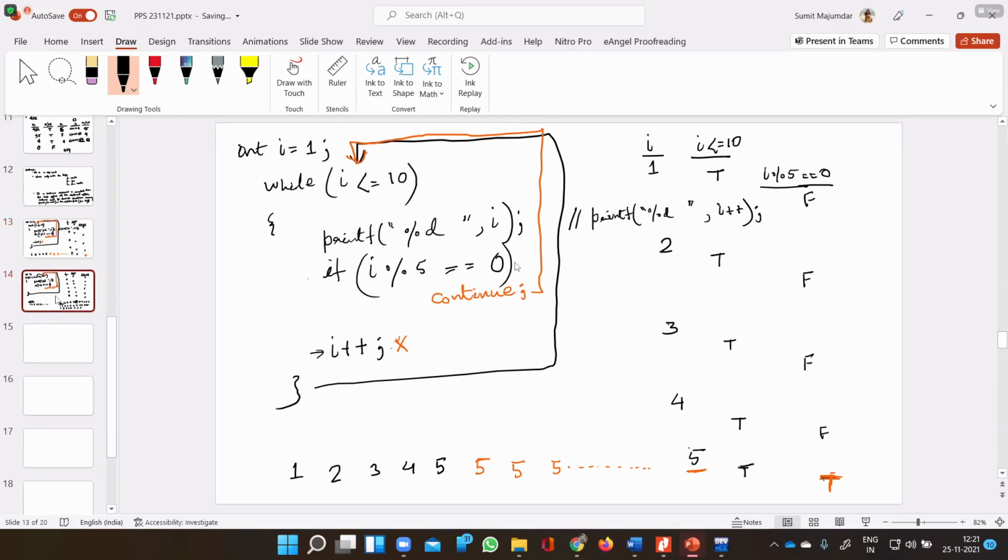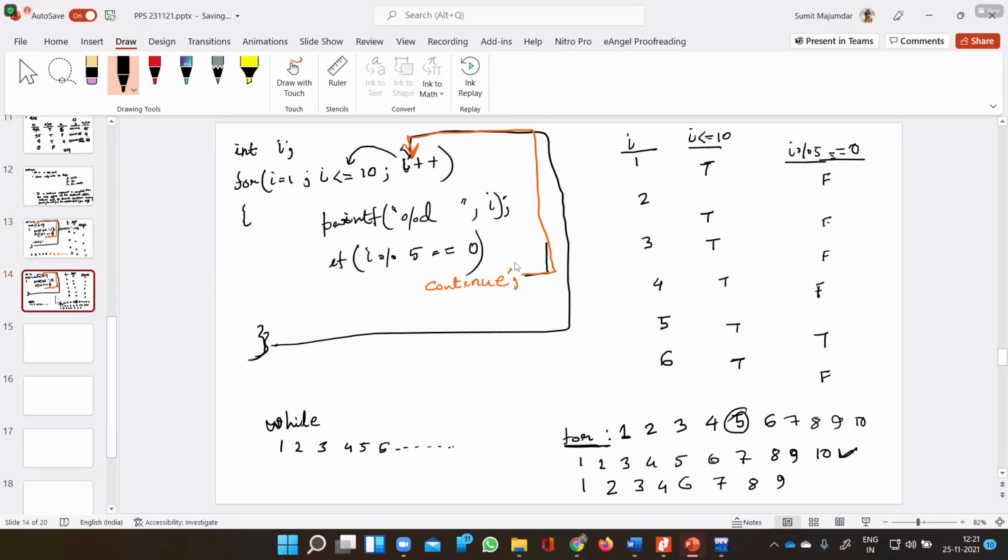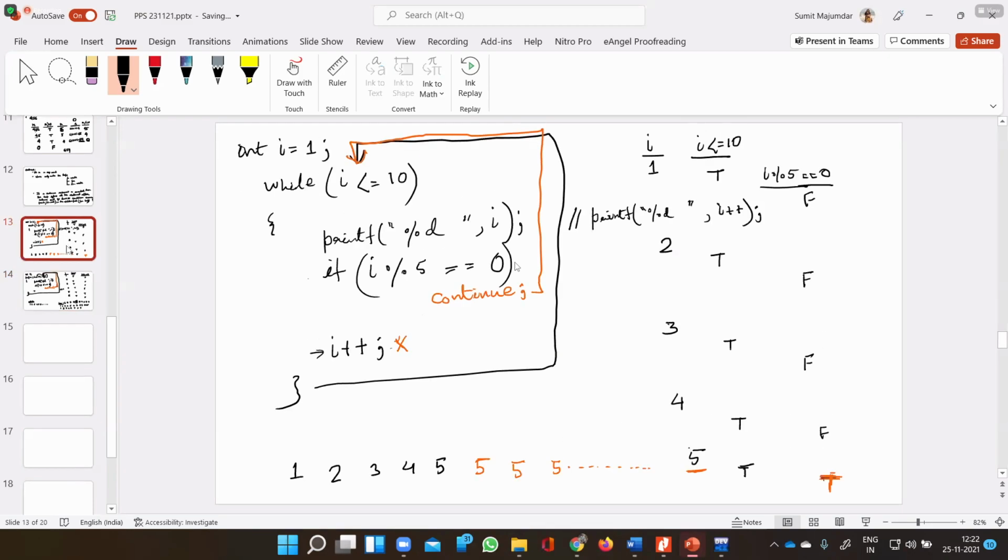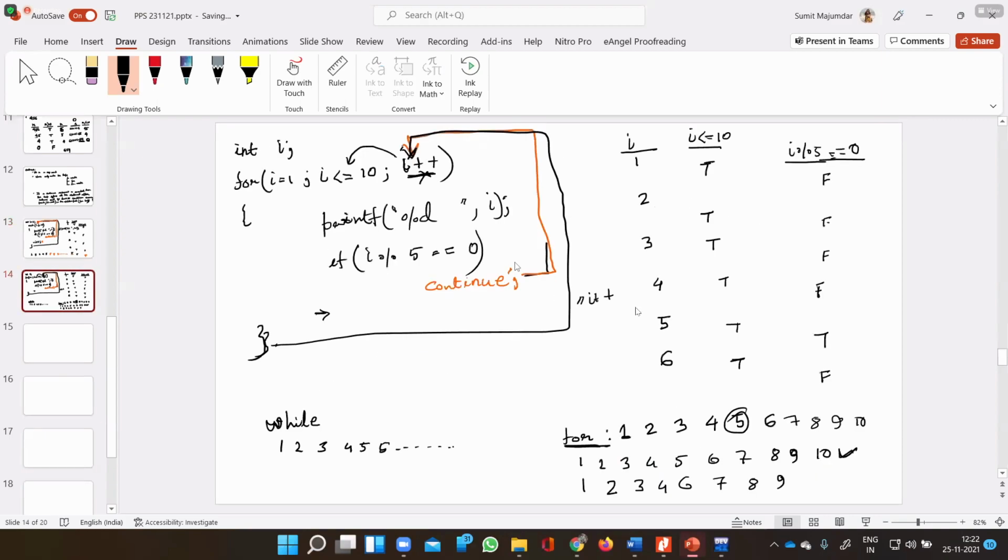Now, if we want to change it in the for loop, then you remove this updation part and put I plus plus over here, after this position. Then if I change it in the for loop, the output will be the same as the previous while loop. And if I change the while loop like this, it will generate the same output as the previous for loop. Is this clear?